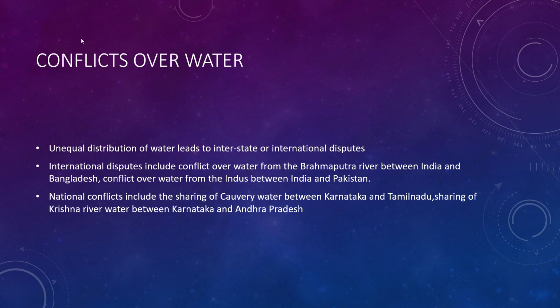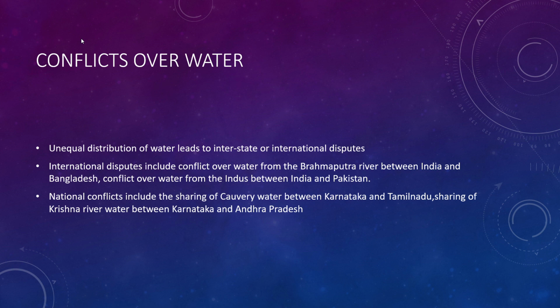Unequal distribution of water leads to interstate or international disputes. International disputes include conflict over water from the Brahmaputra river between India and Bangladesh. Another example of international dispute is conflict over water from the Indus between India and Pakistan. We all know from TV the Kaveri issue and the Krishna river issue.